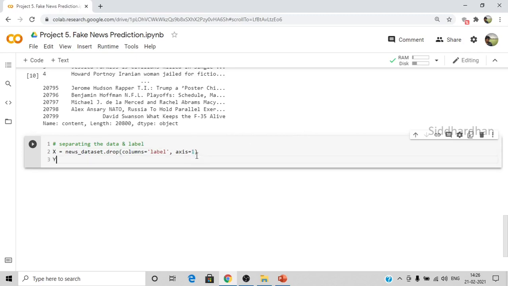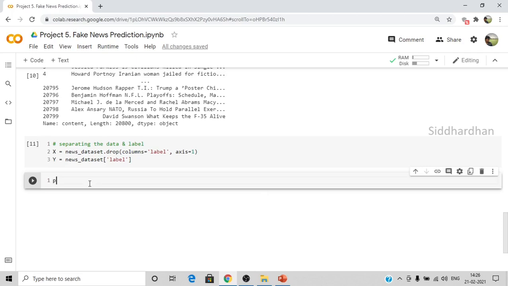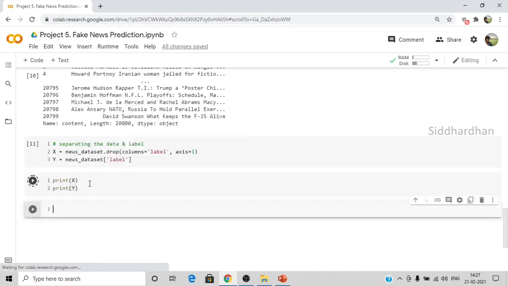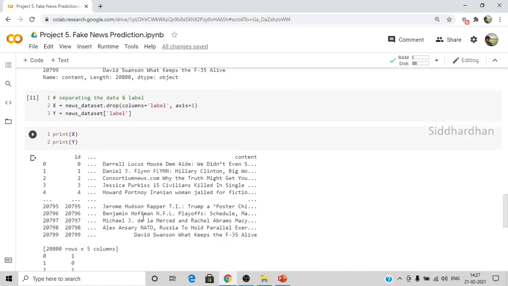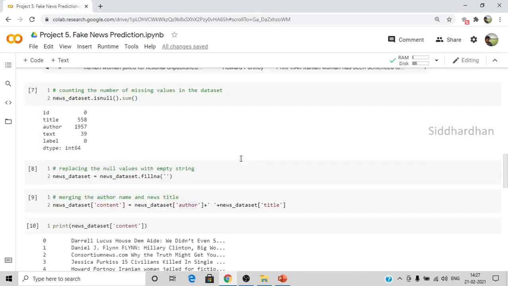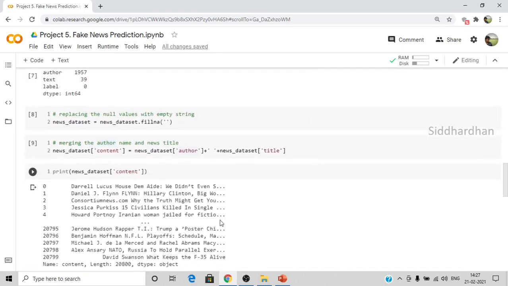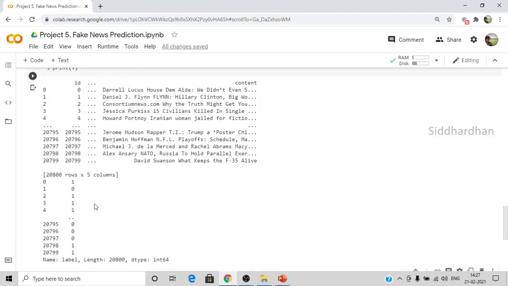Now I am creating another variable called y, in which I will store all the labels. So news dataset label. This will load all the label values to my new variable called y. So I'll run this. You can print this x and y. So I'll print x and then I'll print y. As you can see here, from our original data frame, all of these values except the label will be stored in x, and the other values, the labels, will be stored in y.